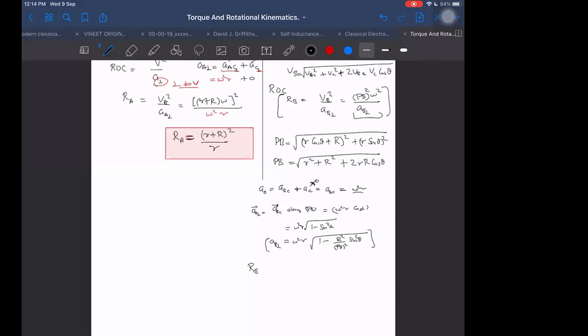Sir, in the before term, PB cube by... we will get that whole thing. Then it may be right. Now let us check once, dimensionally it will become correct if I do that way. PB cube divided by R into R, small r into small r plus capital R cos theta.